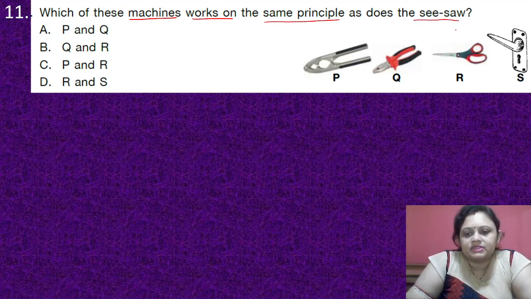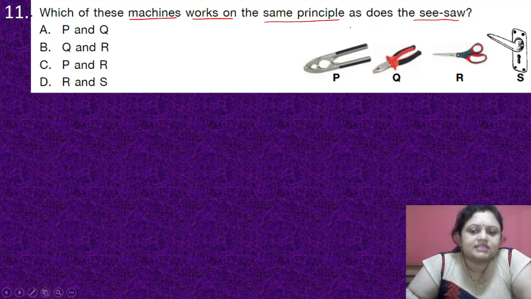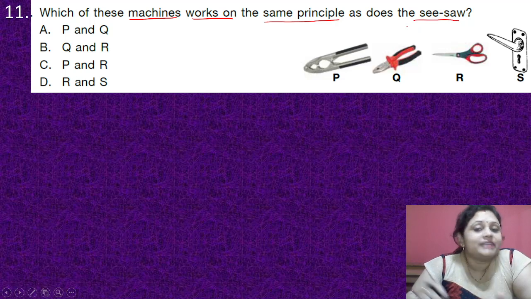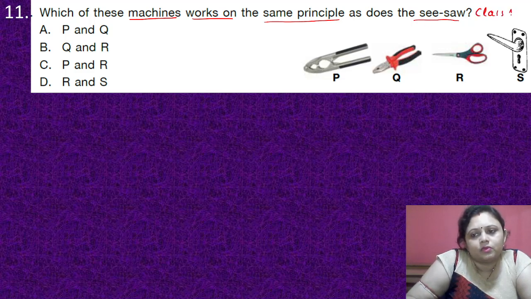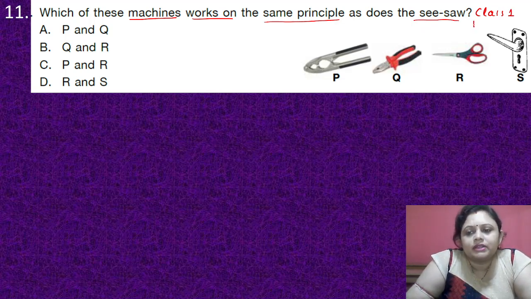And the 4 options are there. Options are A, P and Q, B, Q and R, C, P and R, D, R and S. So we have to find out in which of the following machines the same principle is followed as in the case of seesaw. So seesaw, it is basically a class 1 lever. Okay. So class 1 lever, you know, the fulcrum lies between the load and the effort.